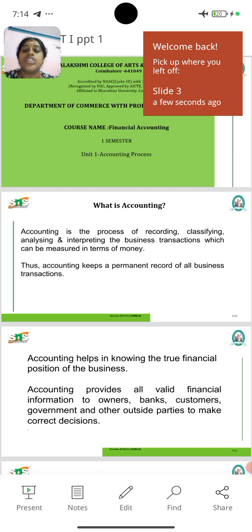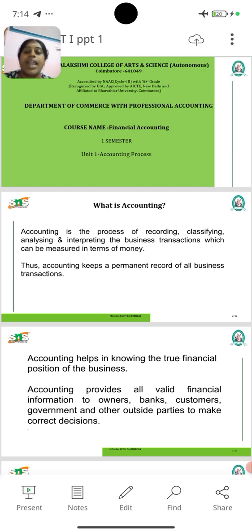Accounting is a process of recording, classifying, analyzing, and interpreting the business transactions which can be measured in terms of money. The accounting equation forms a foundation of double entry bookkeeping. It states that assets are equal to liabilities plus owner's equity.